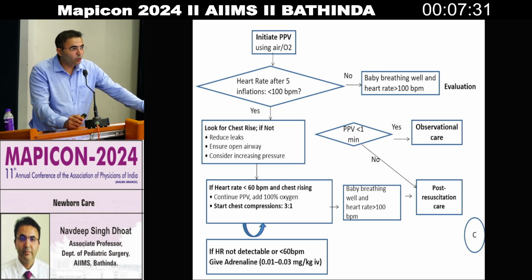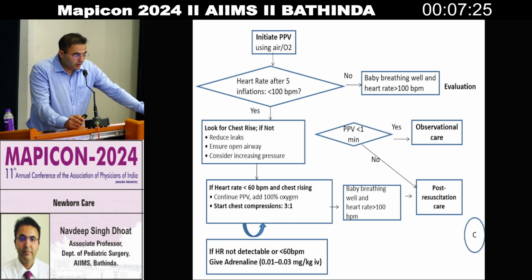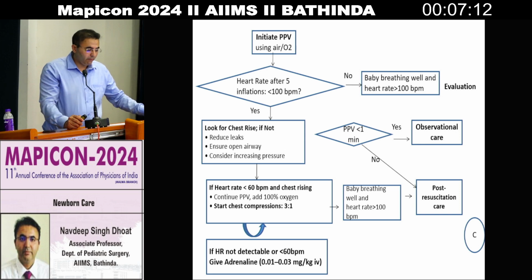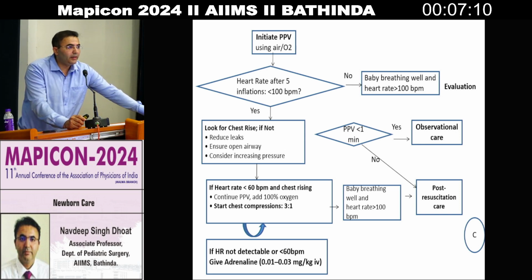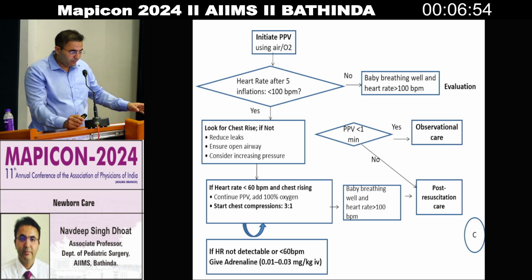If the heart rate still goes down below 60 beats per minute and chest rise is poor, continue positive pressure ventilation, add 100% oxygen, and start chest compressions. And if the heart rate is not detectable or is less than 60, then we have to give adrenaline 0.01 to 0.03 mg per kg IV, or we can intubate the child and give adrenaline via the ET tube also, 0.05 to 0.1 mg per kg.